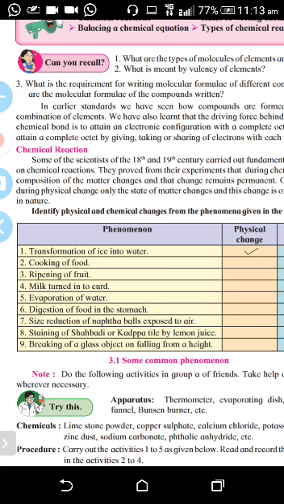Now, if you are writing the equation of hydrogen reacting with oxygen to form water molecules, hydrogen and oxygen are the reactants, which you write on the left hand side. So H2 plus O2, then you show the arrow in between, and it forms the water molecule. Okay. Now the water molecule is a product. Then you have to calculate the number of atoms on both sides, and then write the balanced chemical equation.